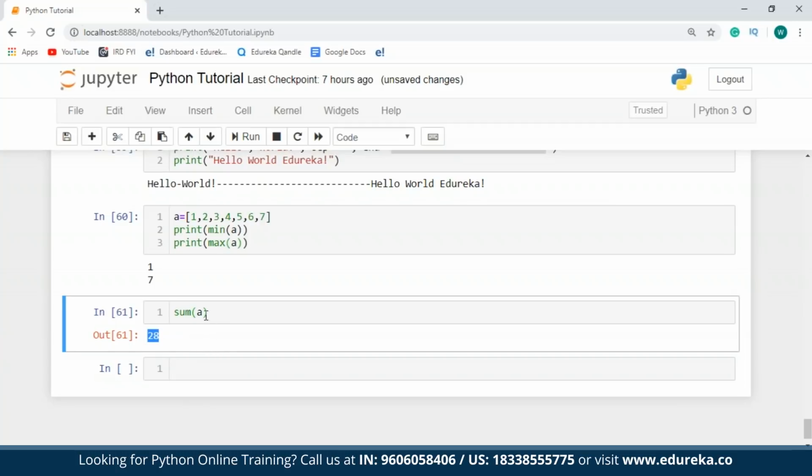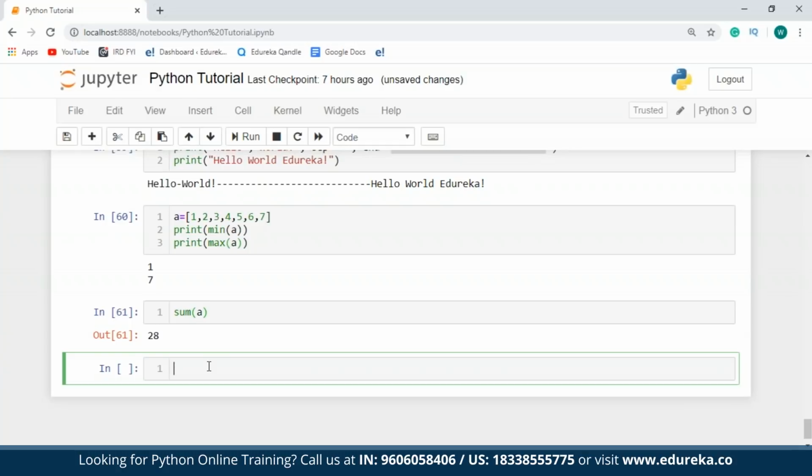One more thing I want you guys to note over here is the sum function actually has two parameters. Now to show that to you guys, let me just type in help for the sum function.